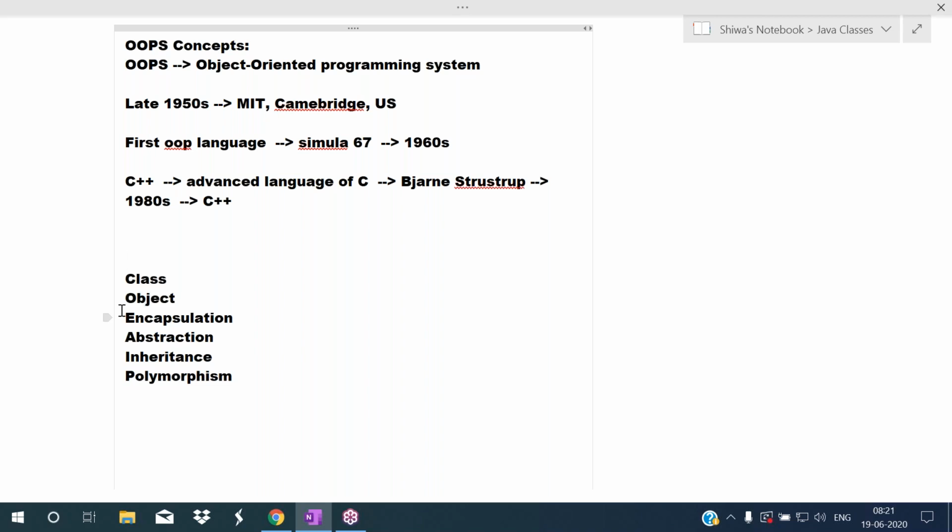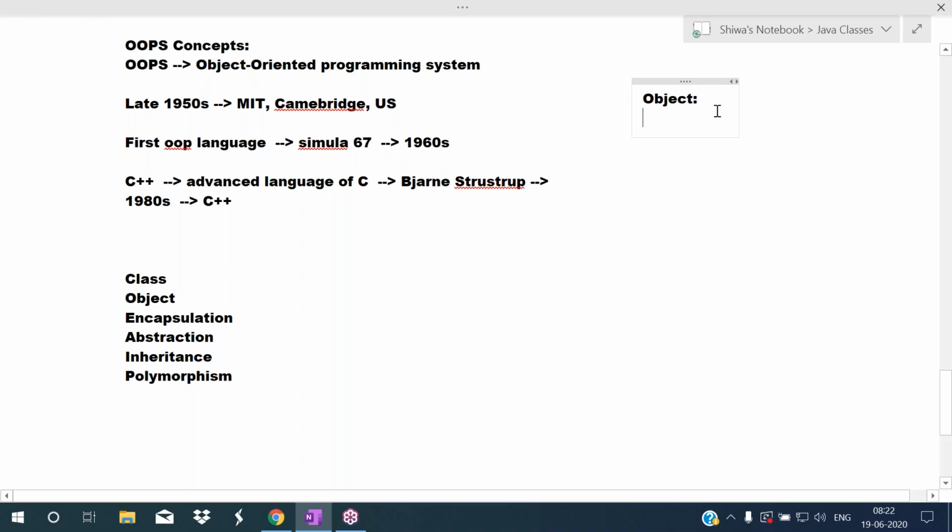Now see what a class is. Before discussing that, OOPS means Object Oriented Programming System. Here everything revolves around the object. So first you have to understand this clearly. I'm talking generally. Listen carefully. I'm explaining clearly here.